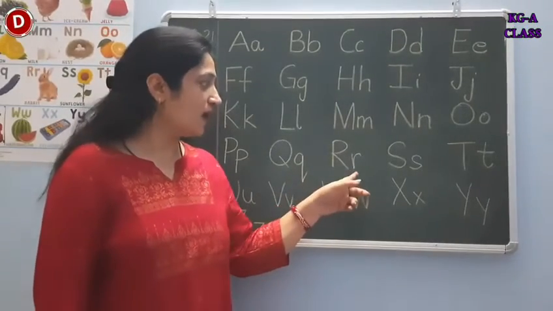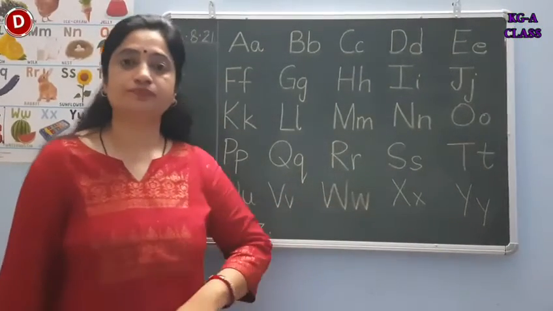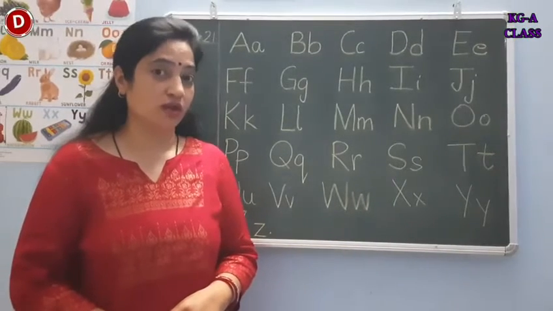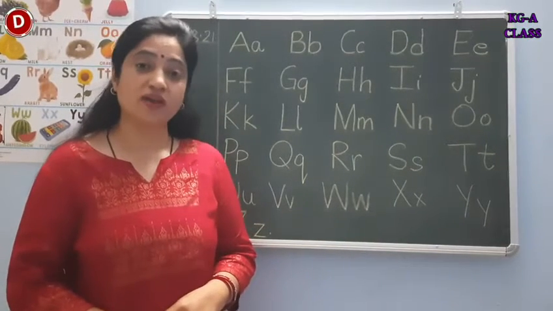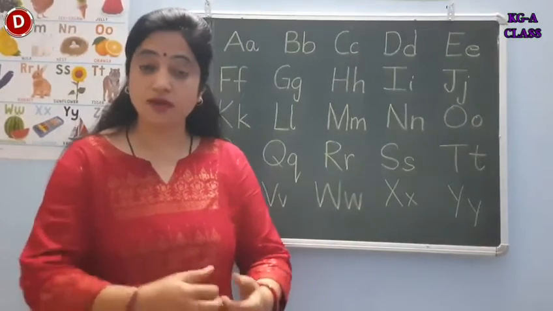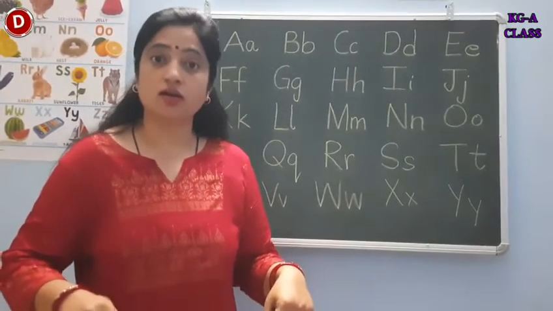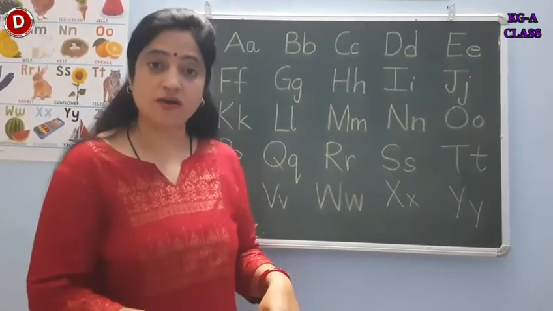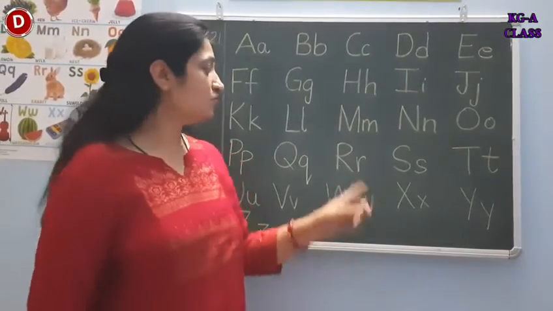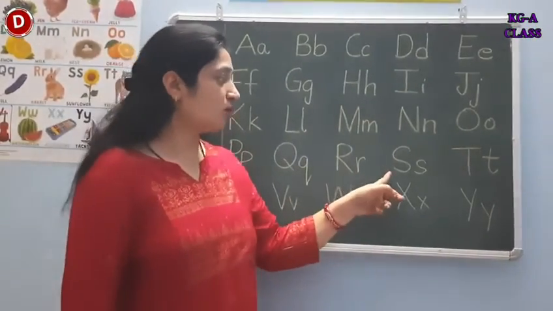So Q says quack. Children, now comes R. This is capital R and this is small r. R says when the dog is very angry, how does he make sound? He says see my puppy rip the rag when he pulls so hard.